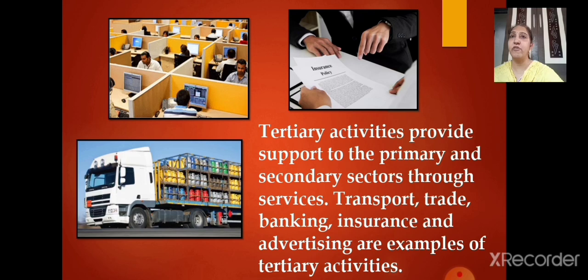And the examples of primary activities are agriculture, fishing and gathering, right? Whereas in secondary activity, the examples were manufacturing of steel, baking of bread and weaving of cloth. All are included in secondary activities. Whereas in tertiary activities: transport, trade, banking, insurance and advertising. If all these are not included, the product will not be sold in the market, right?